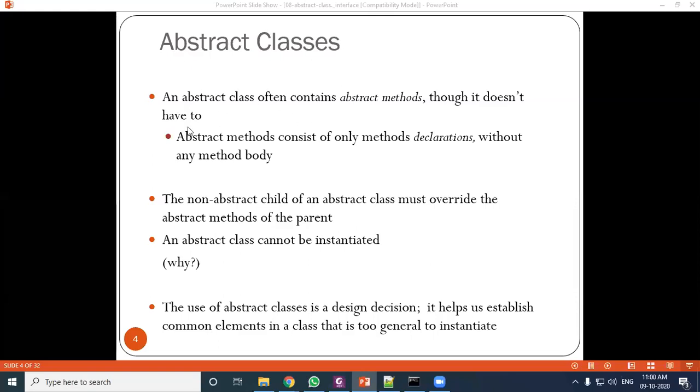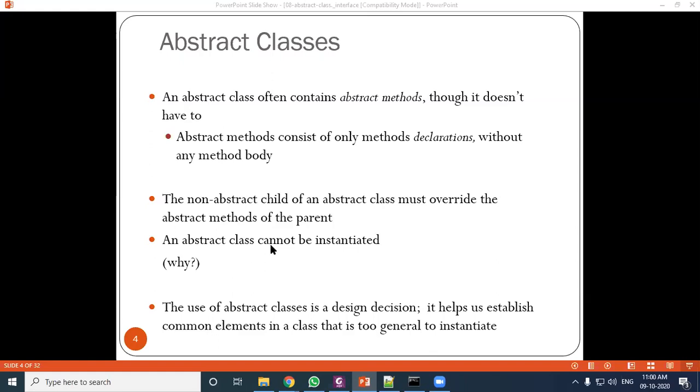Abstract classes. So that thing is written here. The non-abstract child of an abstract class must override the abstract method of the parent. As I told you, the non-abstract child means there is an abstract class, and that class must be inherited. That means the inherited class must have a method which is made as an abstract method inside the parent abstract class.